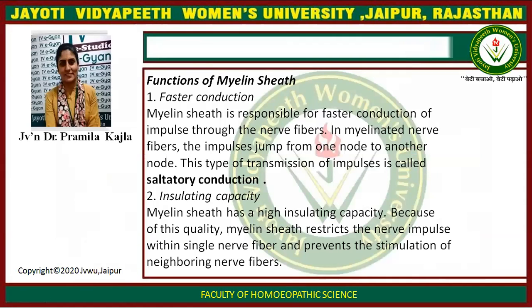Functions of myelin sheath. Faster conduction. Myelin sheath is responsible for faster conduction of impulse through the nerve fibers. In myelinated nerve fibers, the impulse jumps from one node to another node. This type of transmission of impulse is called saltatory conduction. Insulating capacity. Myelin sheath has a high insulating capacity. Because of this quality, myelin sheath restricts the nerve impulse within single nerve fiber and prevents the stimulation of neighboring nerve fibers.